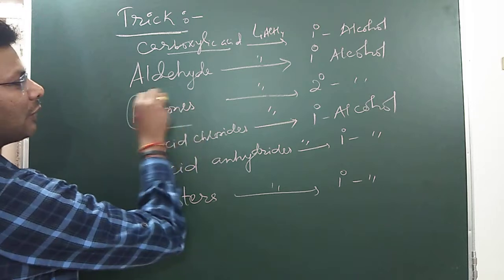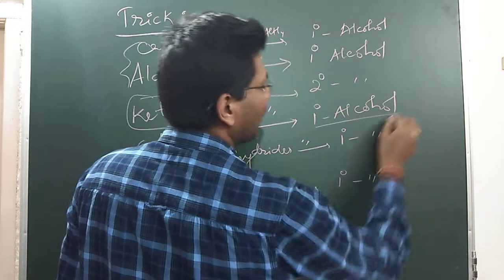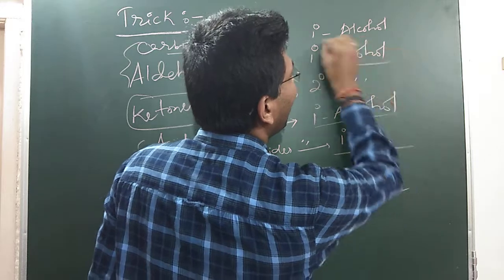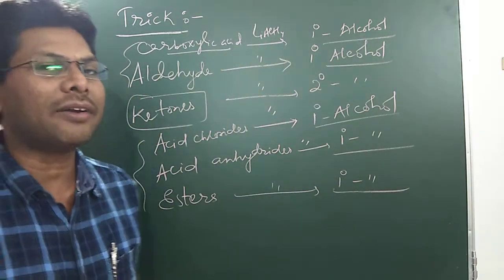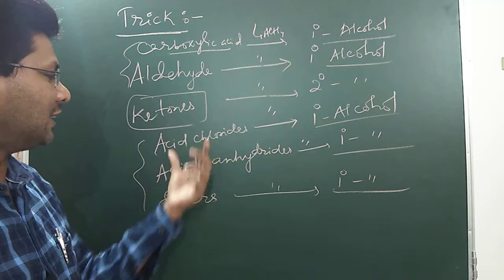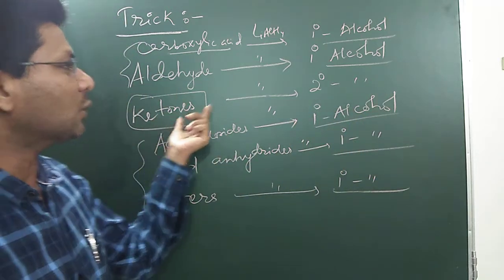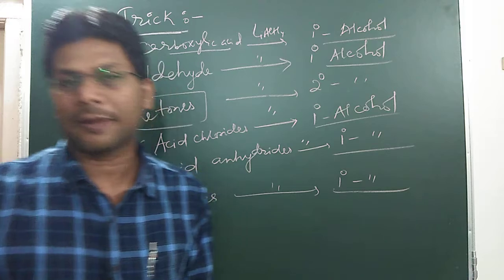So apart from ketones, everything is giving what? 1 degree alcohol. So lithium aluminum hydride is a very good reagent. It converts carboxylic acid, aldehyde, acid chloride, acid anhydride, esters to 1 degree alcohol, and it converts ketones to 2 degree alcohols.